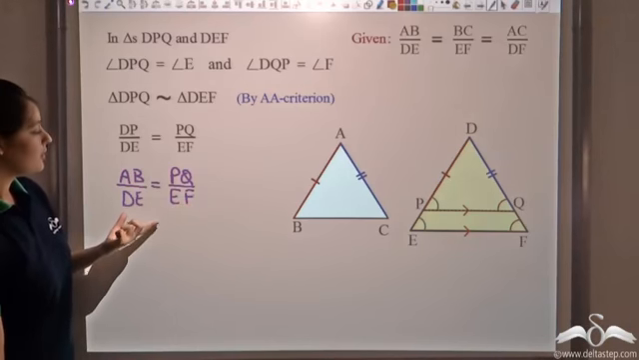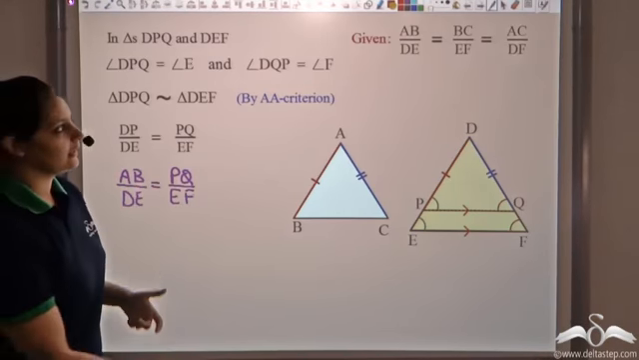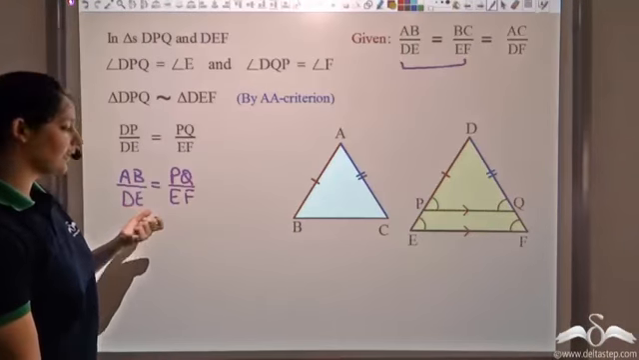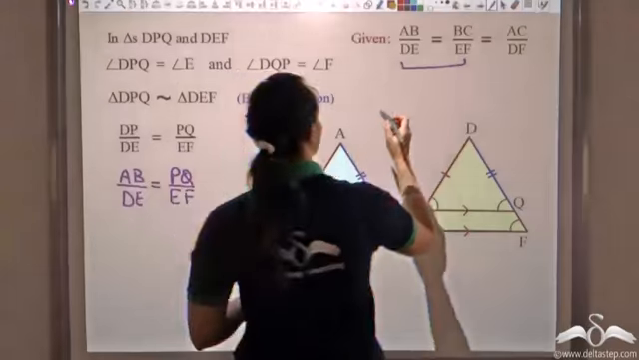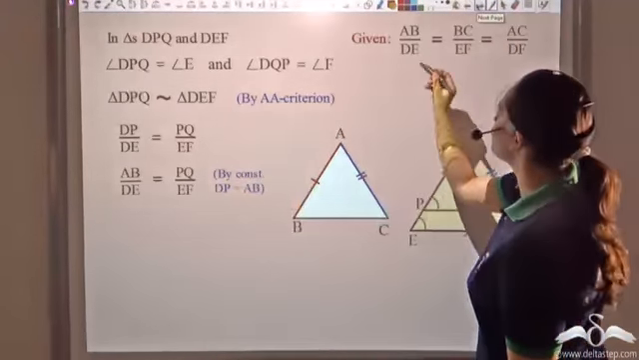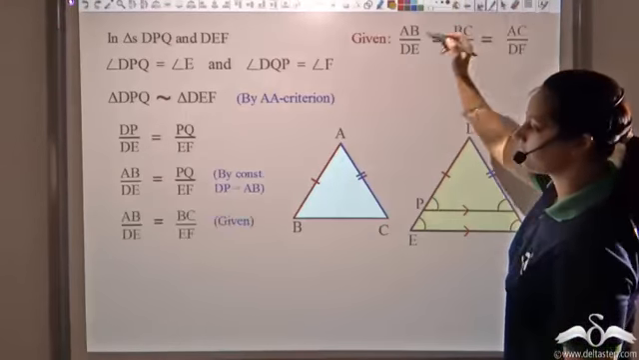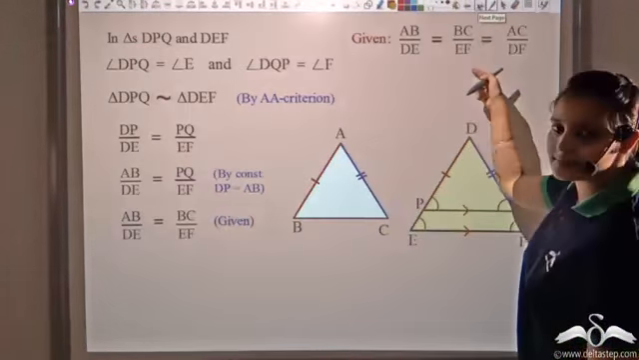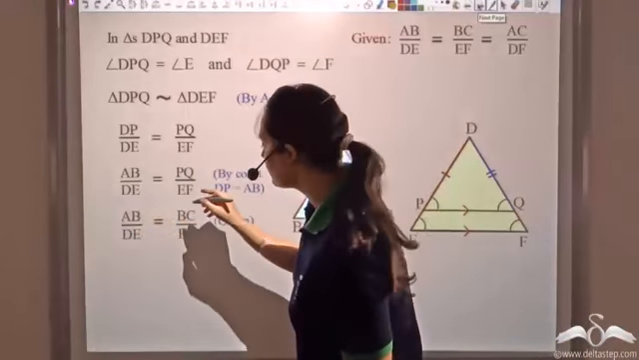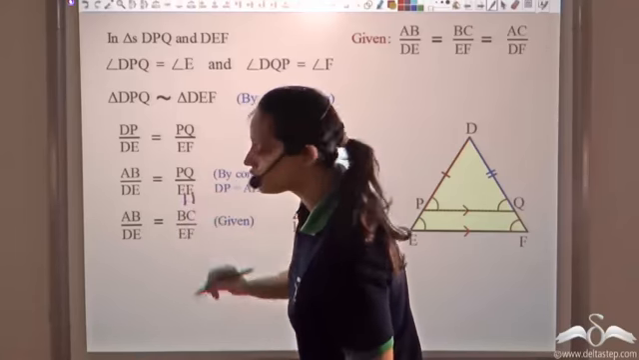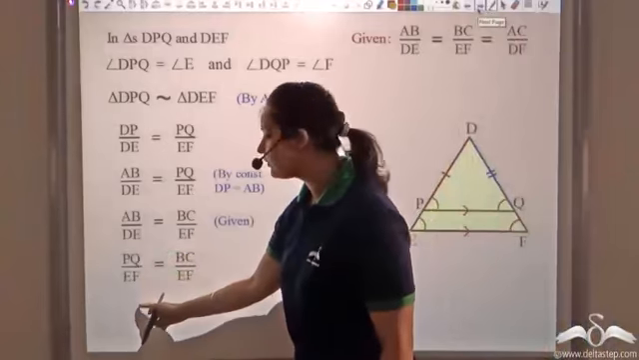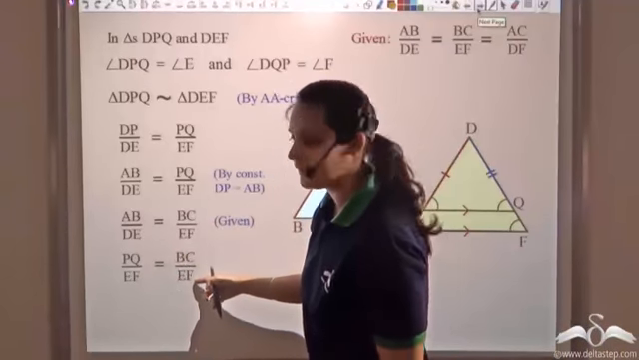But also I know that AB by DE is already equal to BC by EF. And I get AB by DE is equal to PQ by EF. Also these two are equal, so AB by DE is also equal to BC by EF. Since this is equal to this, and the same thing is equal to this, therefore these two should also be equal. So I can say that PQ by EF would be equal to BC by EF.